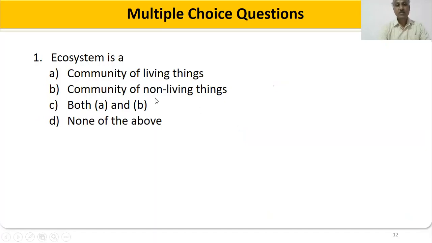Whether it contains a community of living things, a community of non-living things, both A and B, or none of the above. After going through all the content, you can answer this MCQ. You can ask yourself the questions and try to solve them.